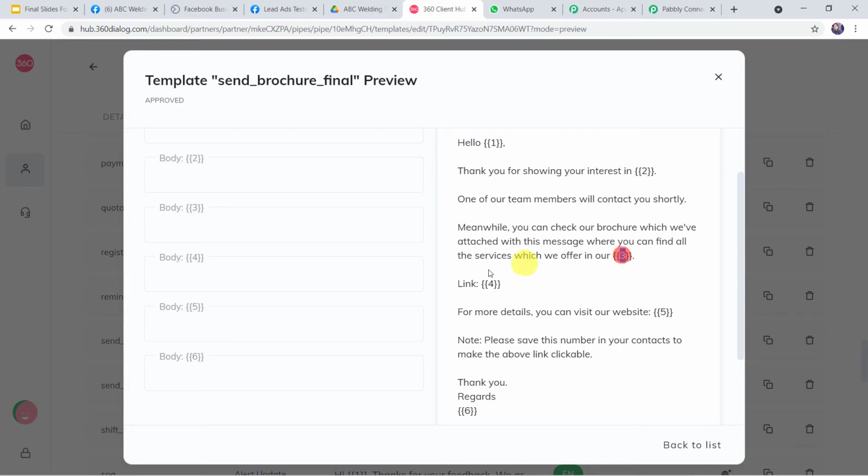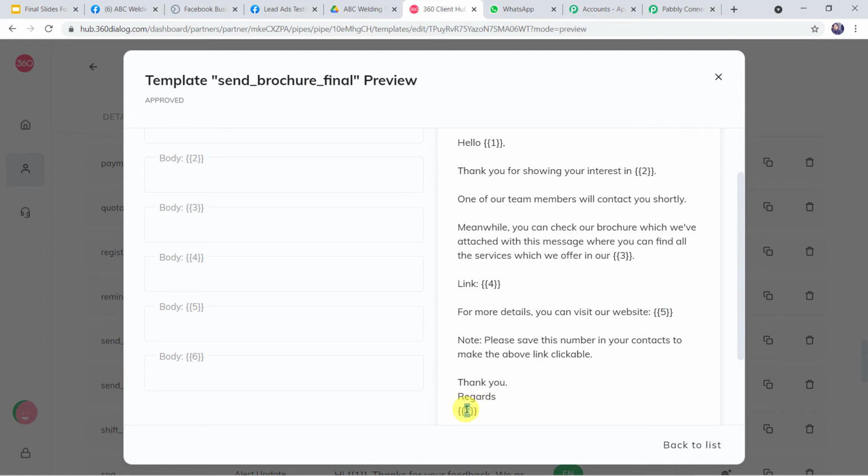We can type that also. Link, here you can give your brochure link or your online flyer link. For more details, you can visit our website. Here your website address can be mentioned. Note, please save this number in your contacts to make the above link clickable. Thank you, regards, and here your business name is going to come.